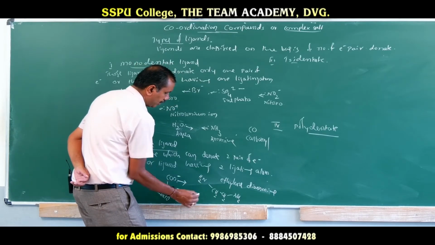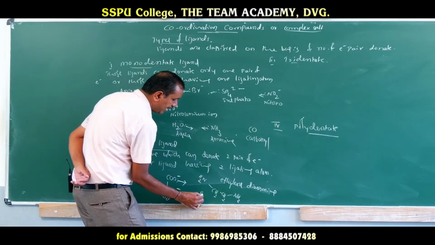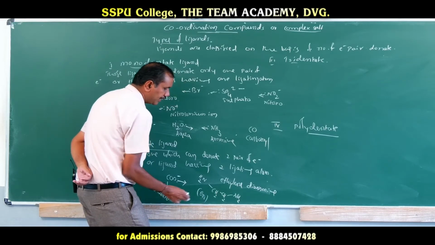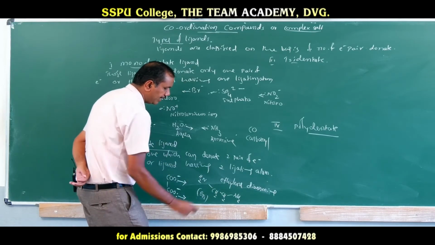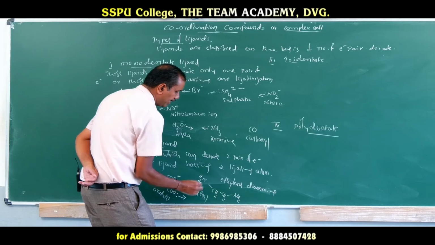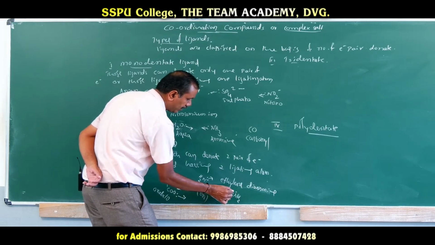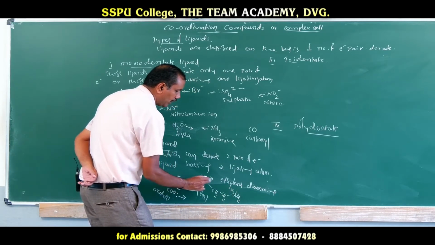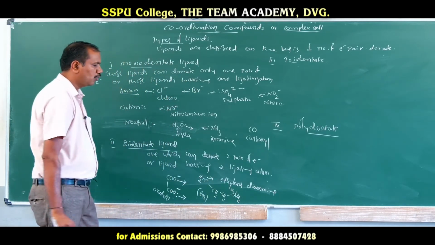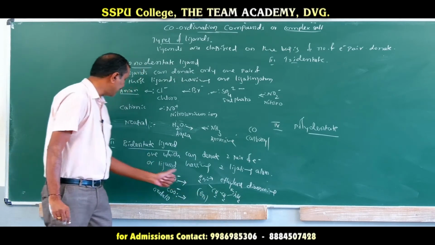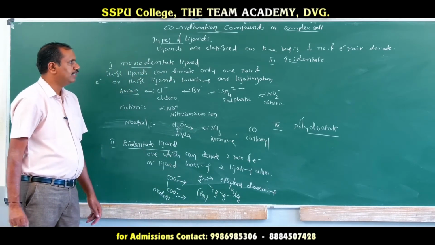We abbreviate this as EN, ethylene diamine. One of the nitrogens can donate one pair of electrons, and the other nitrogen can donate a pair of electrons. In total it can donate 2 pairs of electrons. Hence this ligand is called a bidentate ligand.